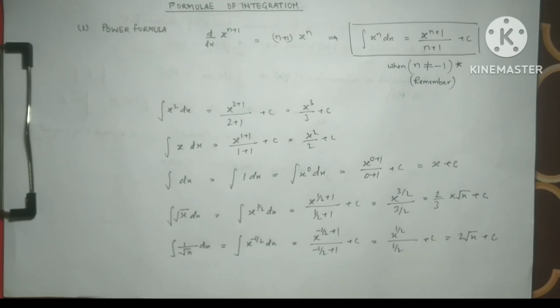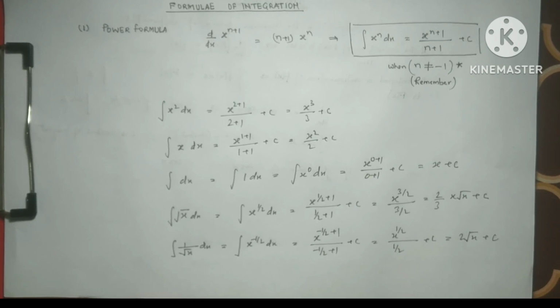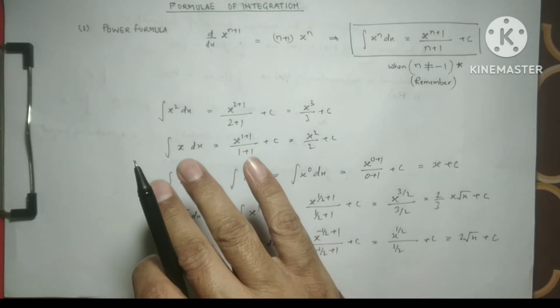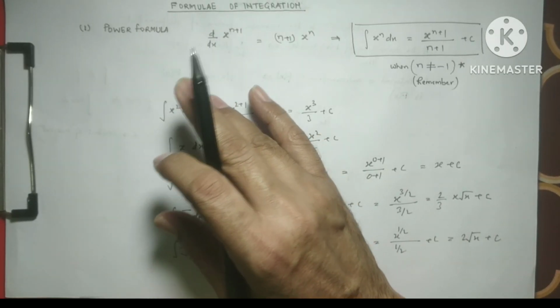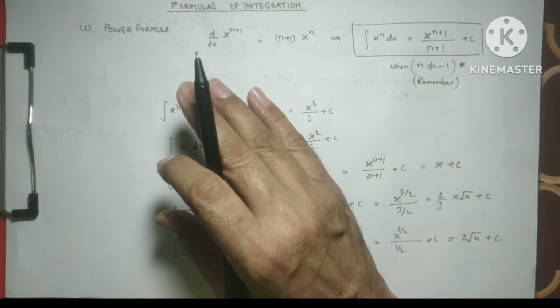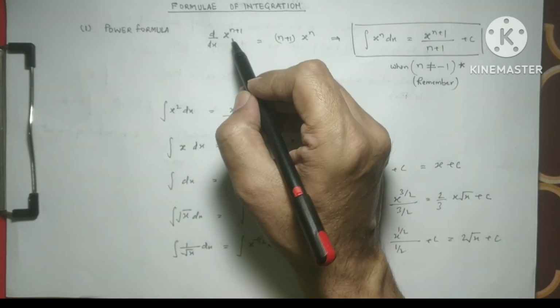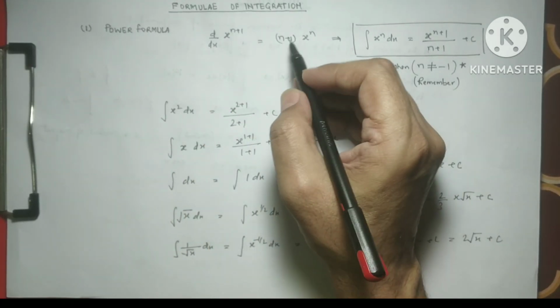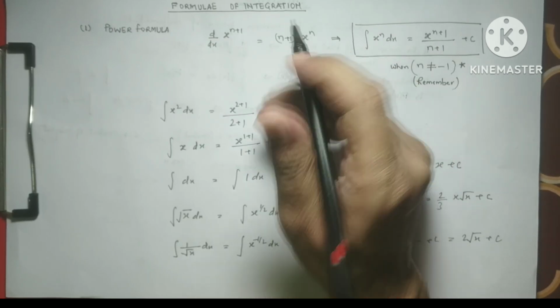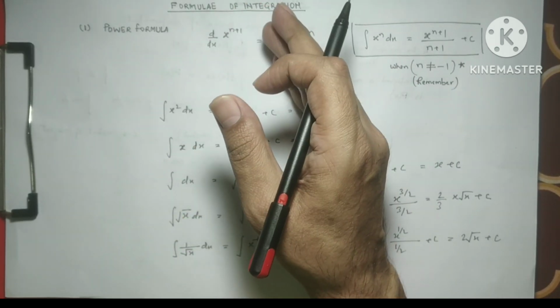Now we will discuss the formula of integration. For the integration formula, first we should know the formula of differentiation. Whatever the formula of differentiation, like the differentiation of x to the power n plus 1 gives (n plus 1) x to the power n, or any other formula.